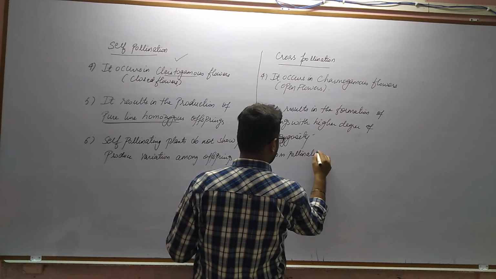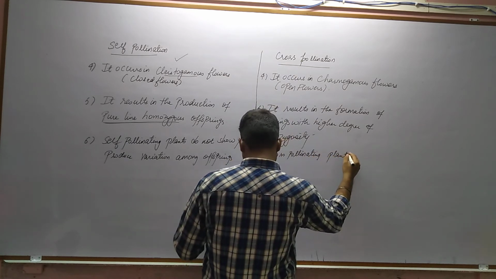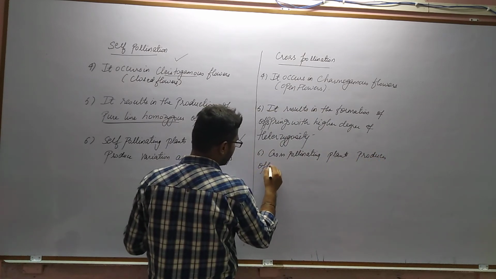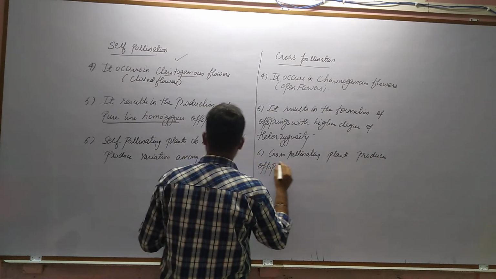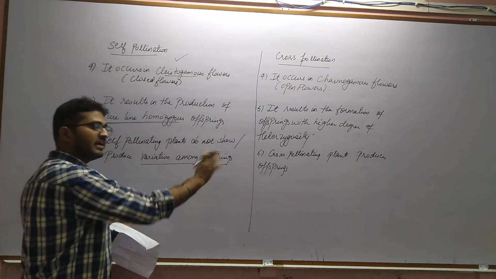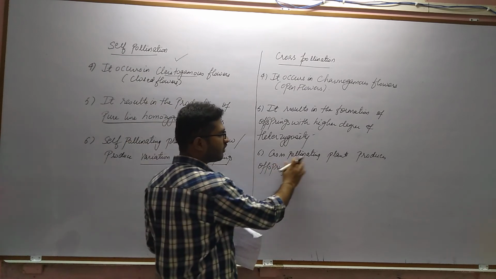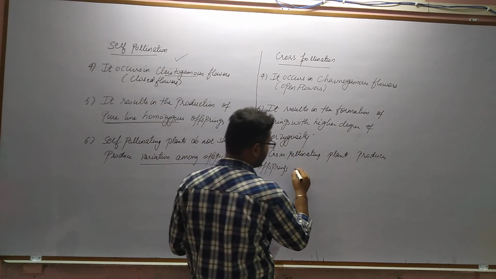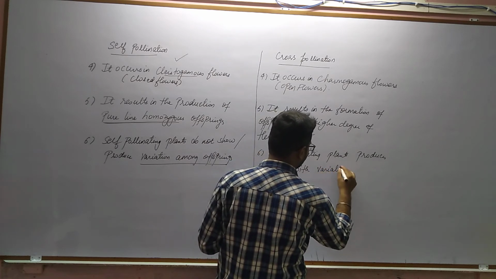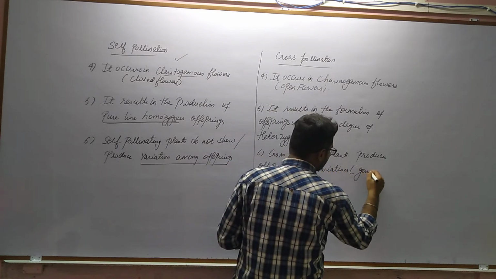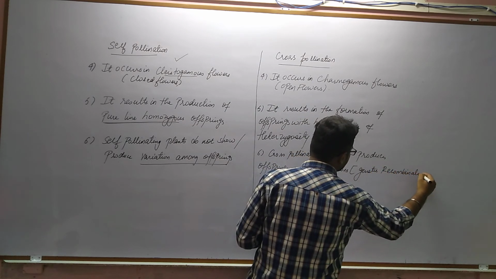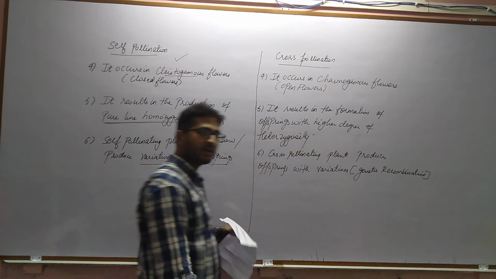So cross pollinating plant produces offsprings with variations, and it is due to genetic recombination. Here it does not produce variation among offspring; here it is positive for variation.